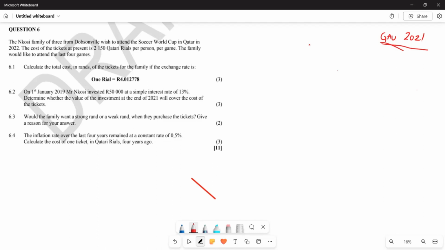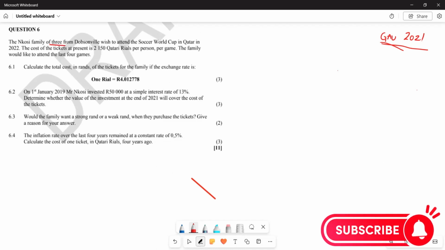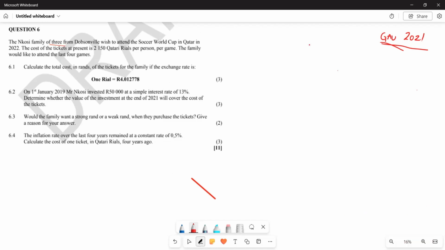Now, let's see what it is that we are going to do. Firstly, they say the Nkosi family of 3, of 3 altogether. So which means we are going to start here. We are going to say how much is the ticket firstly? So firstly, they said the ticket is going to be